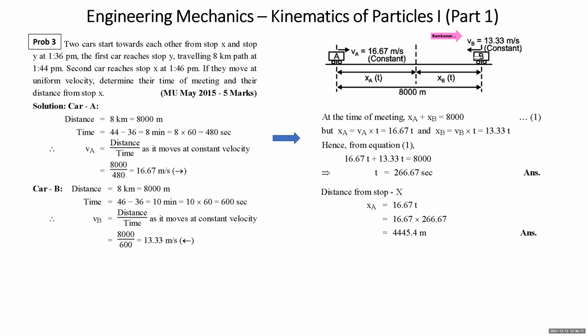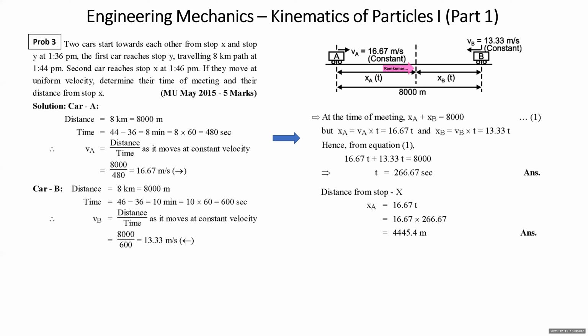Velocity of B is 13.33, which is moving to the left and it's constant. We are assuming that both the cars start simultaneously and meet simultaneously. So running time for each car will be the same, say T. We are assuming that both the cars meet after time T at this point. We assume that distance covered by car A is XA, and distance covered by car B is XB.